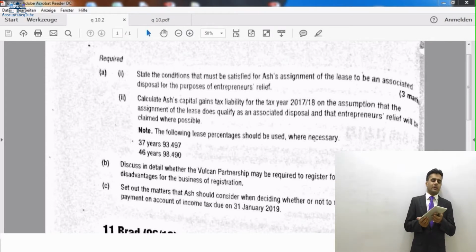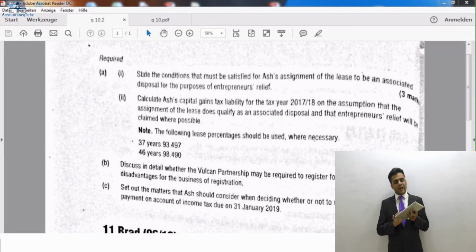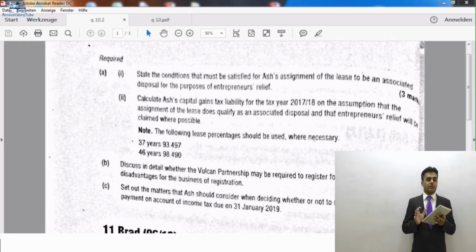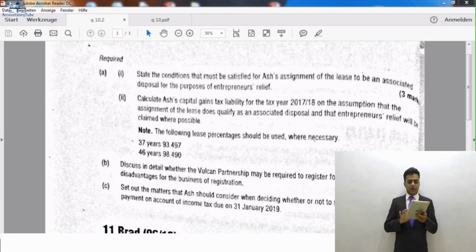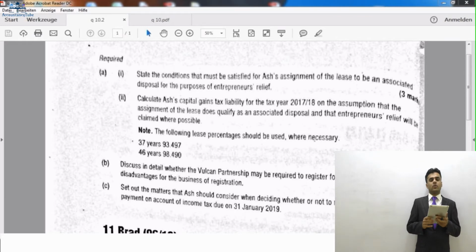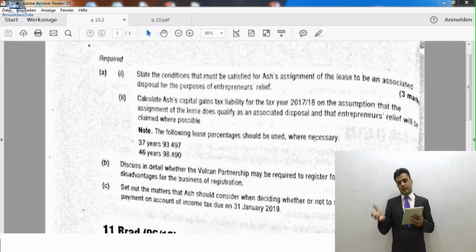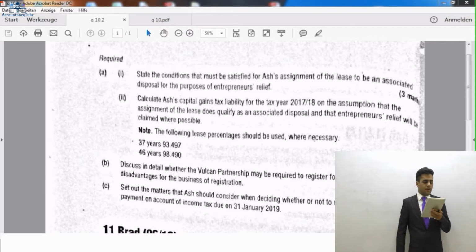So he's asking what are the conditions for Ash's assignment of the lease to be considered as an associated disposal. So there will be a lease, and information will be given to us about the lease. So we'll read that information. Then we will determine what are the conditions necessary for the lease to be an associated disposal.